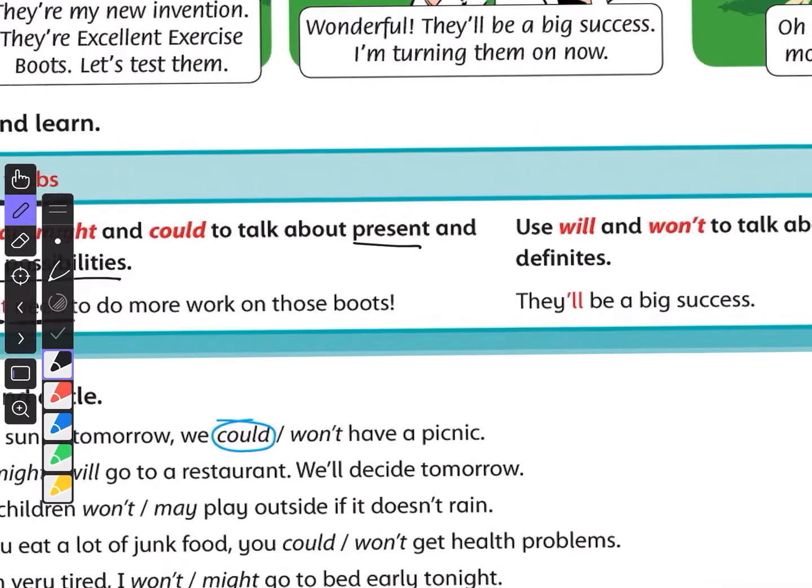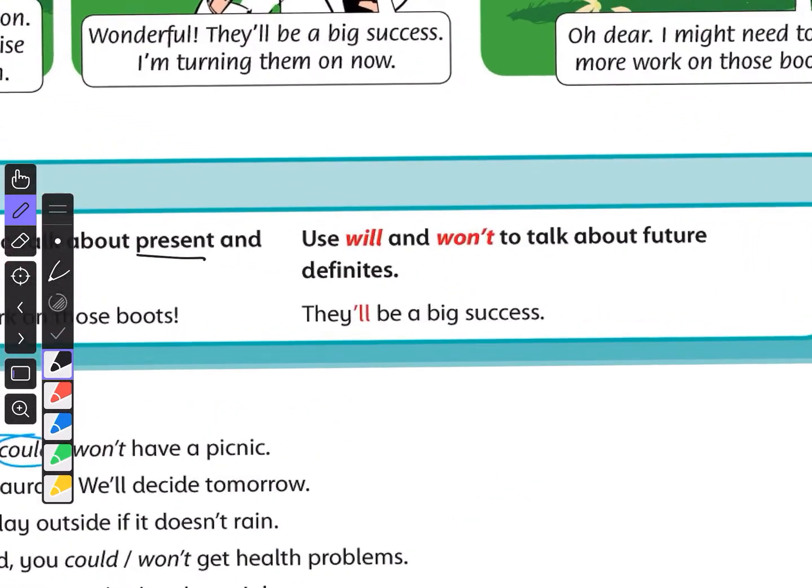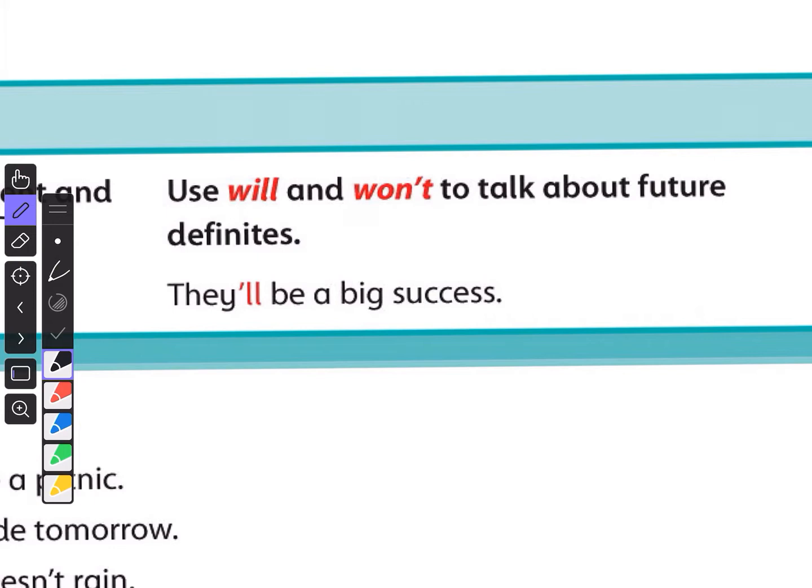Another part is the use of will and won't to talk about future definites, using another modal verb. Future definites means something that will happen in the future. I am sure about it. I know it will definitely happen. That's why we use will and won't. As you know, after will and won't, we use a base form. There will be a big success. It is for future definites, and we use the base form.